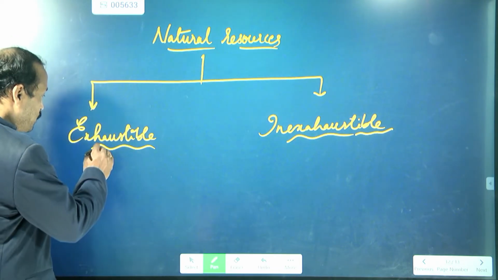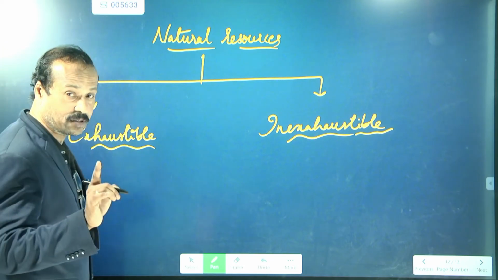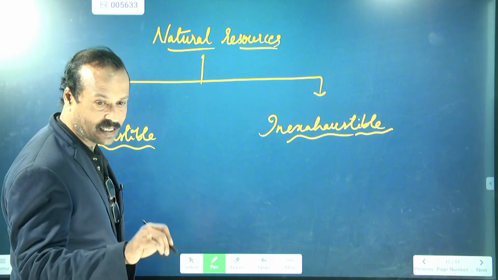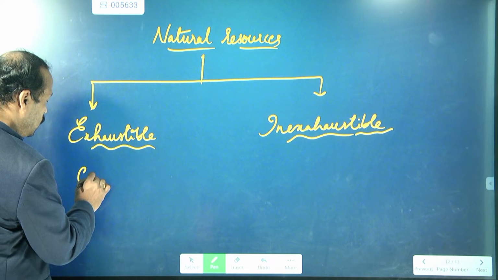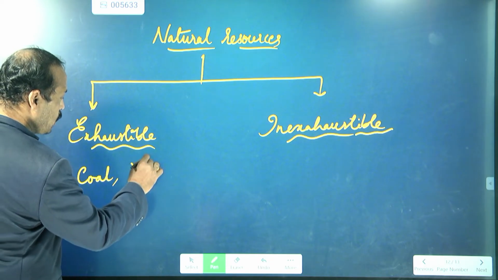Normally, for these exhaustible resources, here we are discussing them in terms of energy. From wherever we can get energy, those are called resources, right? So here we can give examples like coal and petroleum.